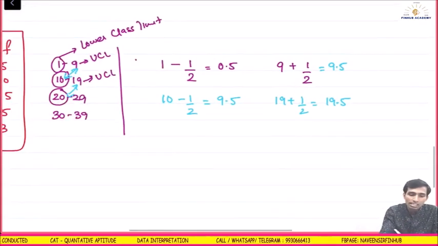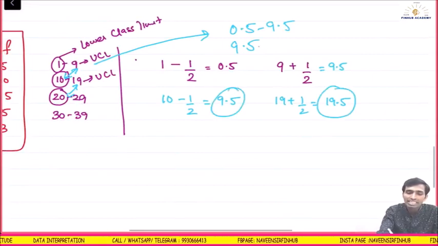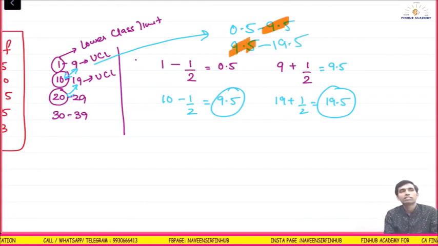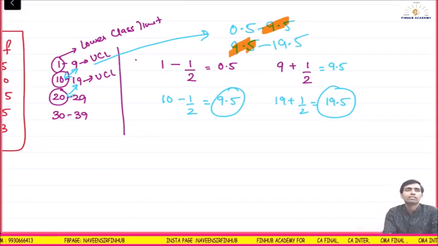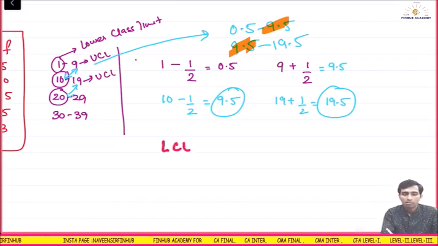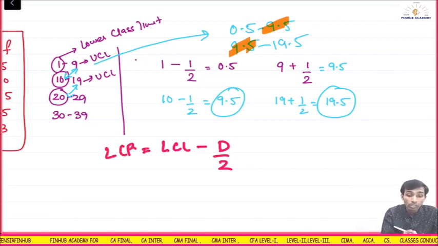So if you keep on doing this, your first class will be represented as 0.5 to 9.5. The second class starts from 9.5 to 19.5. Understand? So it has become continuous. Whatever the gap is, divide it by 2. From the lower limit subtract, to the upper limit add. You can make a formula for this: lower class limit minus difference upon 2. What you get is called the lower class boundary.